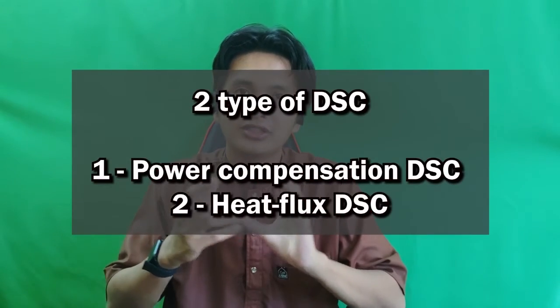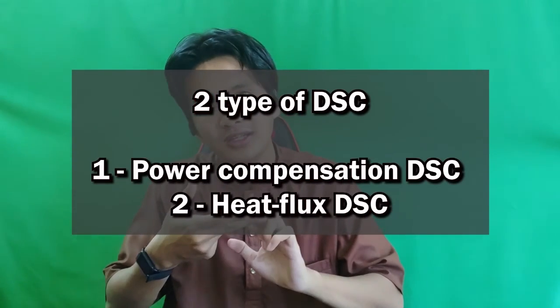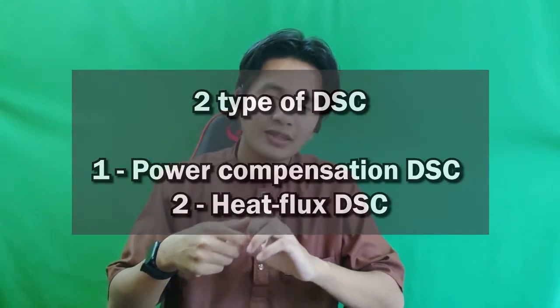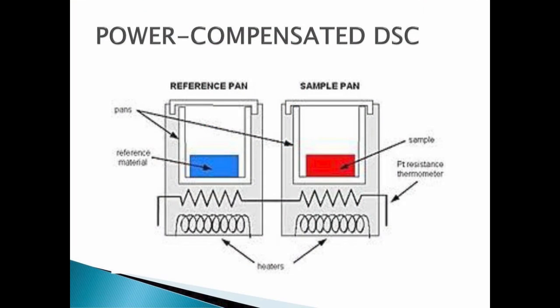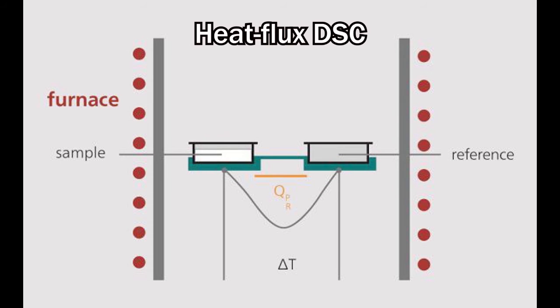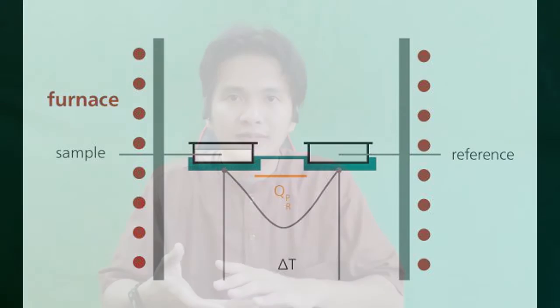There are 2 types of DSC instrument that we need to know first. The first one is power compensation DSC, and the second one is the heat flux DSC. This technique is used to study what happens to polymer samples upon heating. This method is used to study thermal transition of polymer samples, which means the changes that take place on heating, such as for example the melting of the crystalline, the glass transition, and the crystallization.